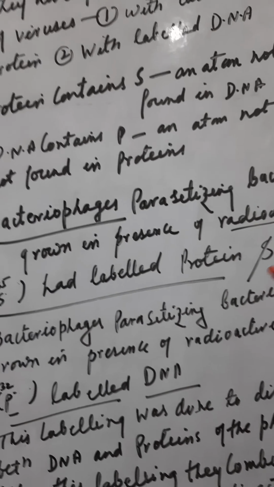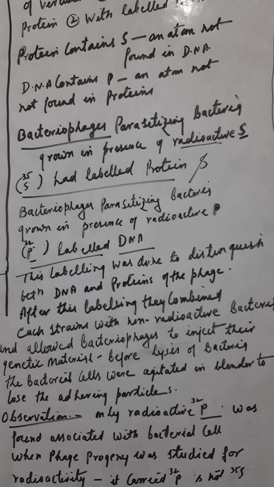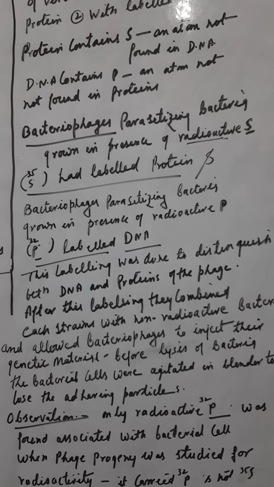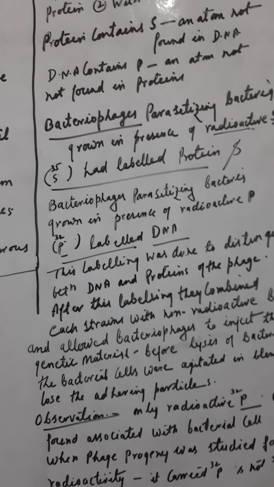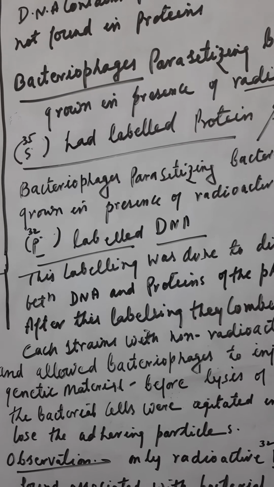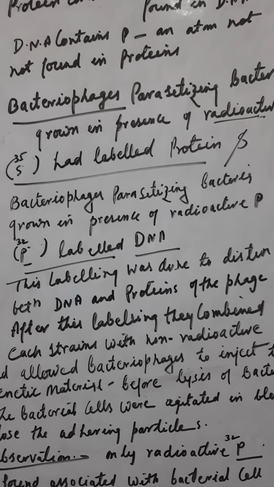Now this labeling was actually done to distinguish between the DNA and the proteins of the phages. After the labeling, they combined each strain with non-radioactive bacterium and allowed the bacteriophages to inject their genetic material. When the labeling was done, this bacteriophage was labeled with S35 and P32.